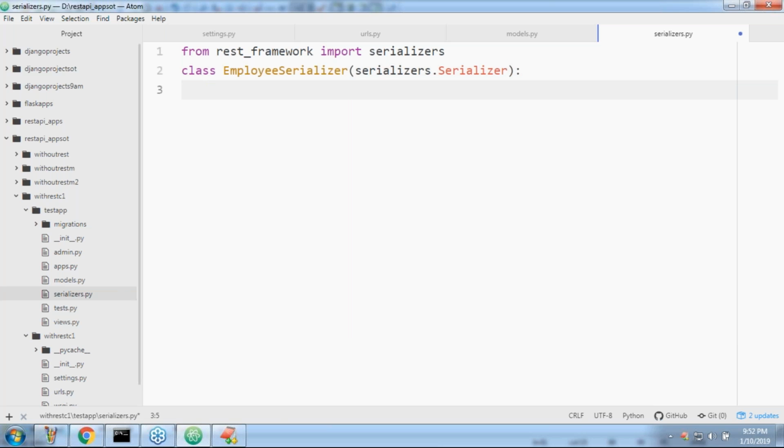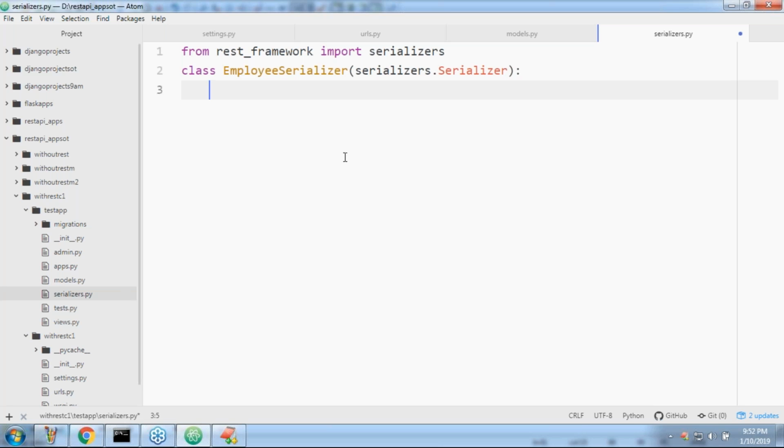Just like forms.Form. You can take any name for the file, but usually the file which contains serializers, we take the name serializers.py. If you don't want to use serializers.py, you can take some other name also, but it is not recommended. Clear up to this?